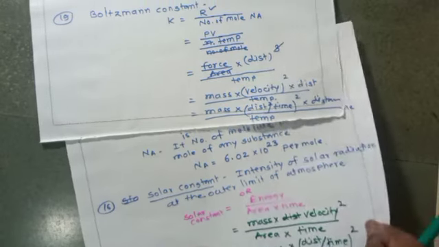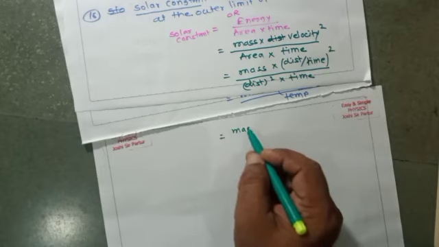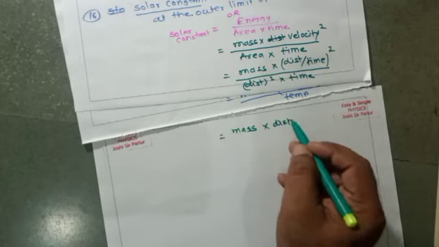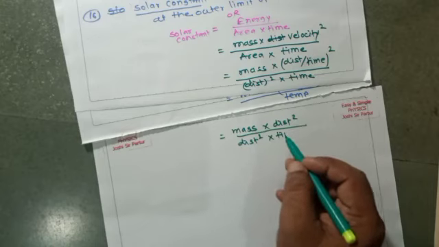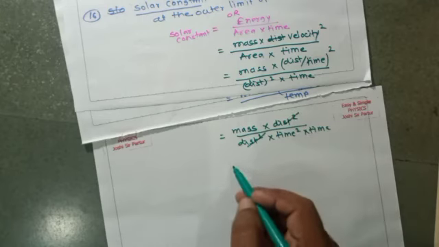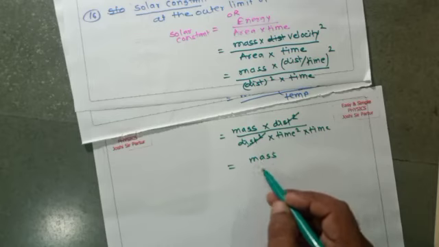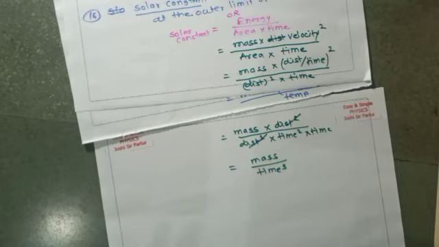So the solar constant is also equal to mass multiplied by distance square upon distance square multiplied by time square multiplied by time. Distance square cancels, so mass upon time cube. That is the dimensional formula for solar constant, which is the same as the dimensional formula for emissive power.